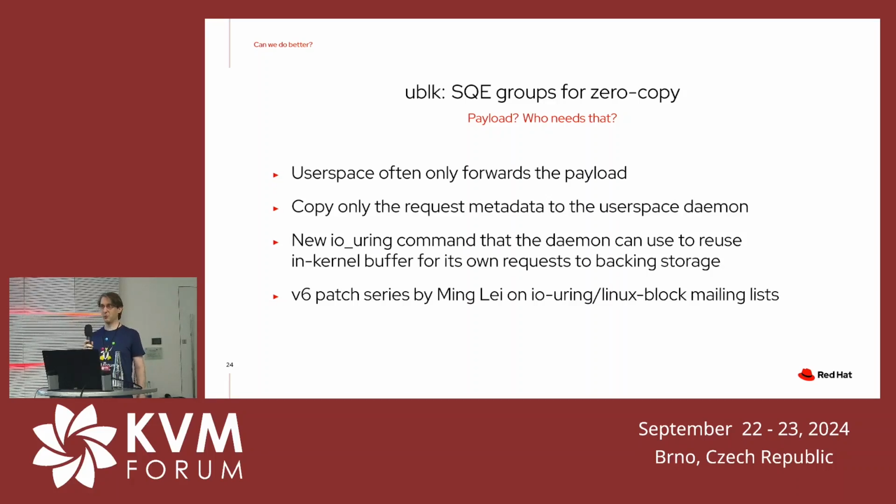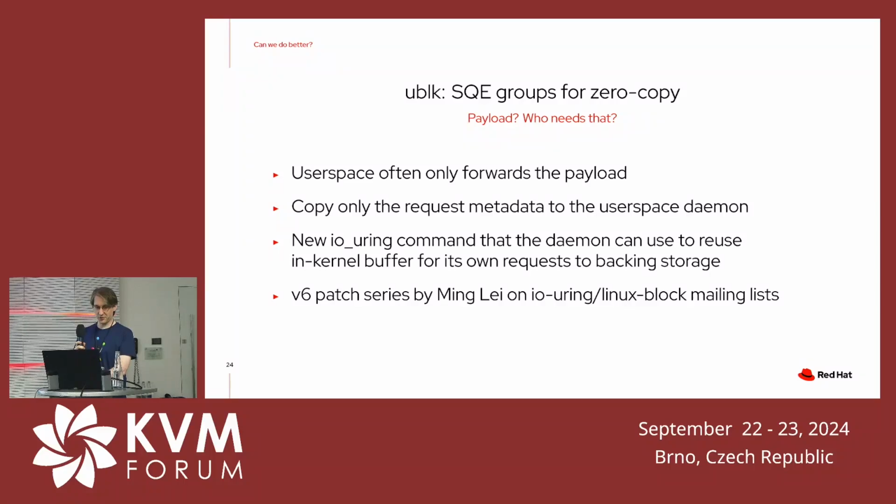And if it's using io_uring, then with ublk that can be done in that way that you couple two requests. The first request to io_uring is: give me the buffer that is related to this request I just got from you, and then do a read or do a write using that buffer, and it never goes to user space. So this one is in review upstream. I expect that sooner or later this will probably be merged.